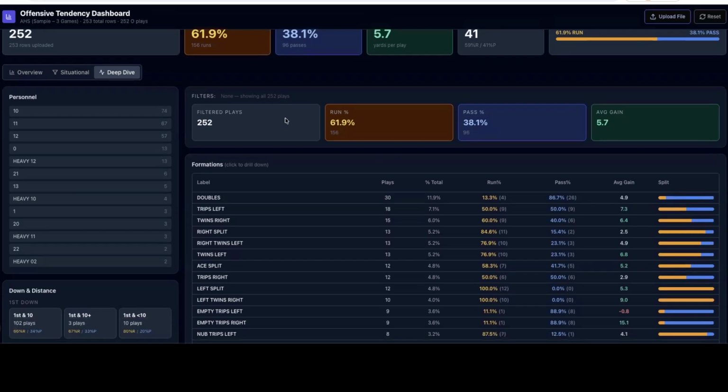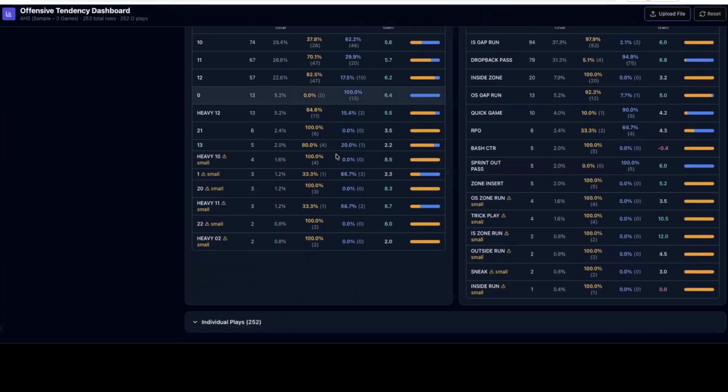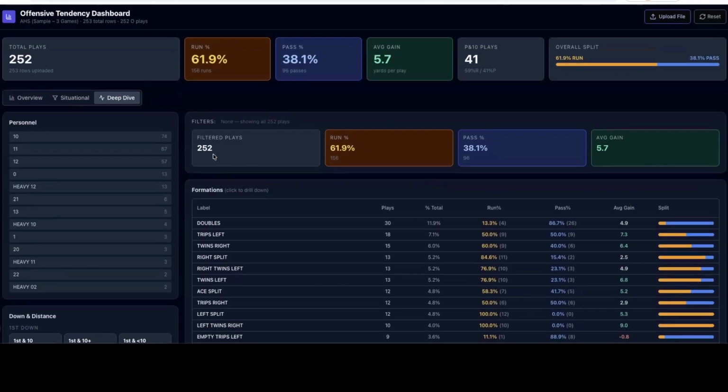But think about this. Imagine you're getting ready to play a team. Look at how many things they do. Just look how many things they do. So what do I want to do as a defensive coordinator? I want to be able to predict what they're going to do in certain situations so I can shrink their playbook and be more accurate with my call sheet.